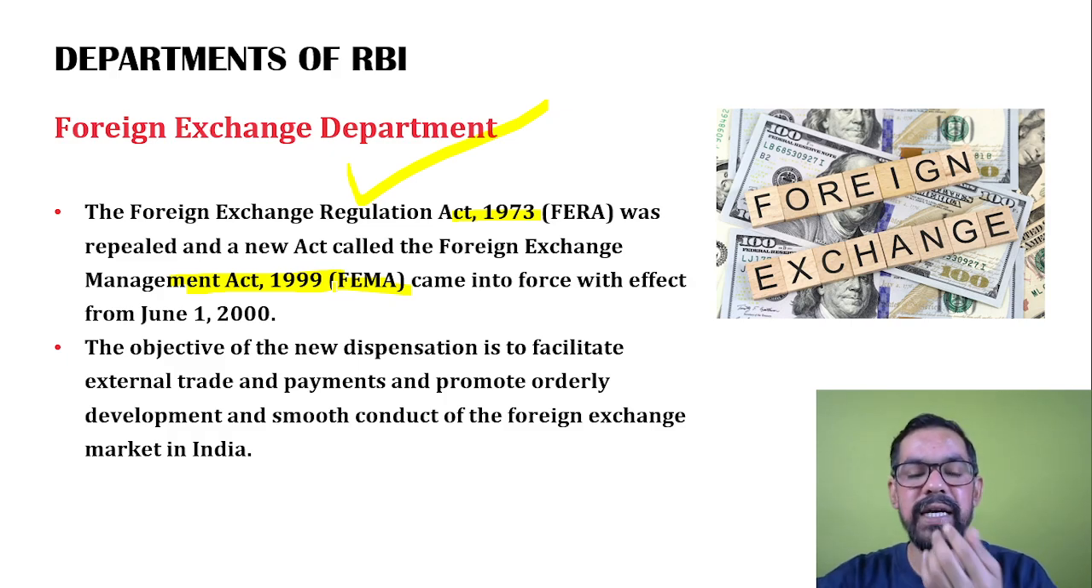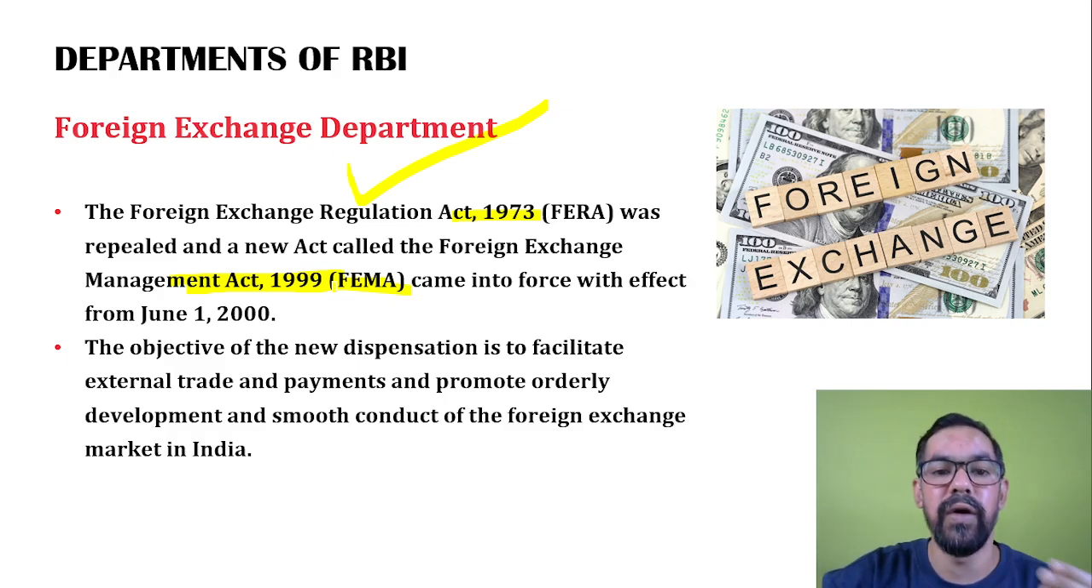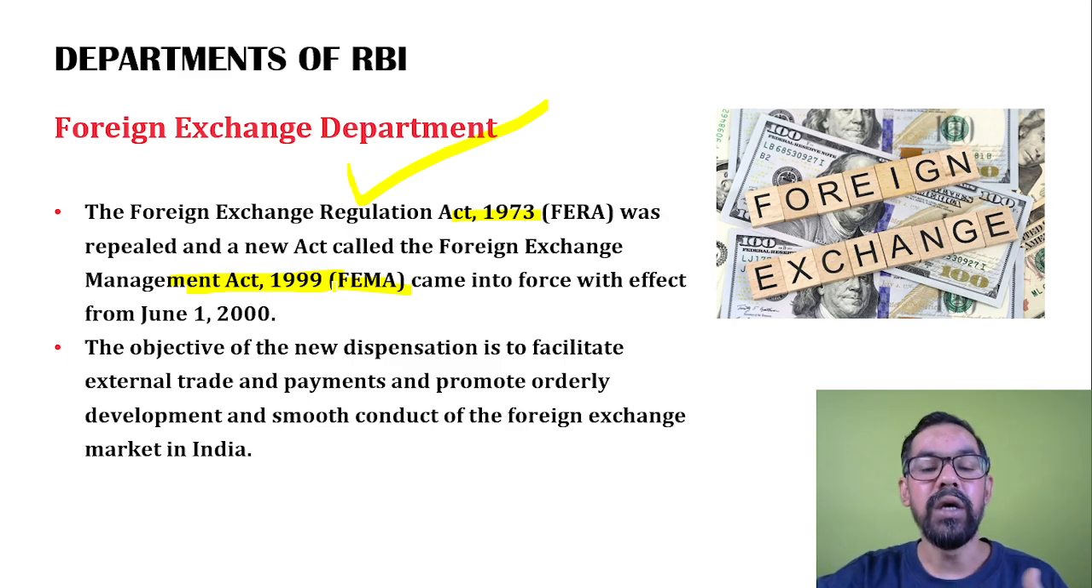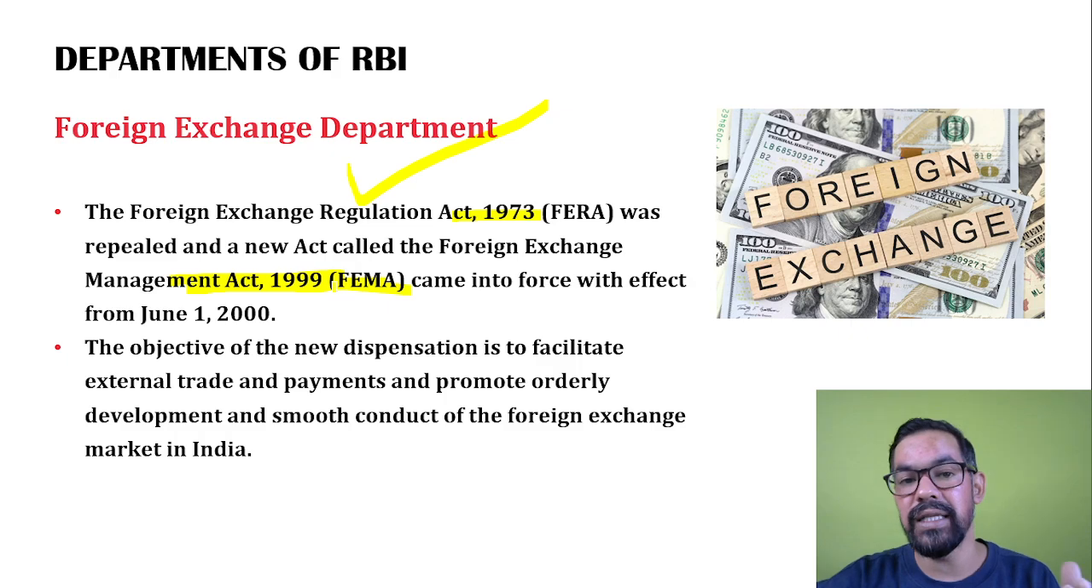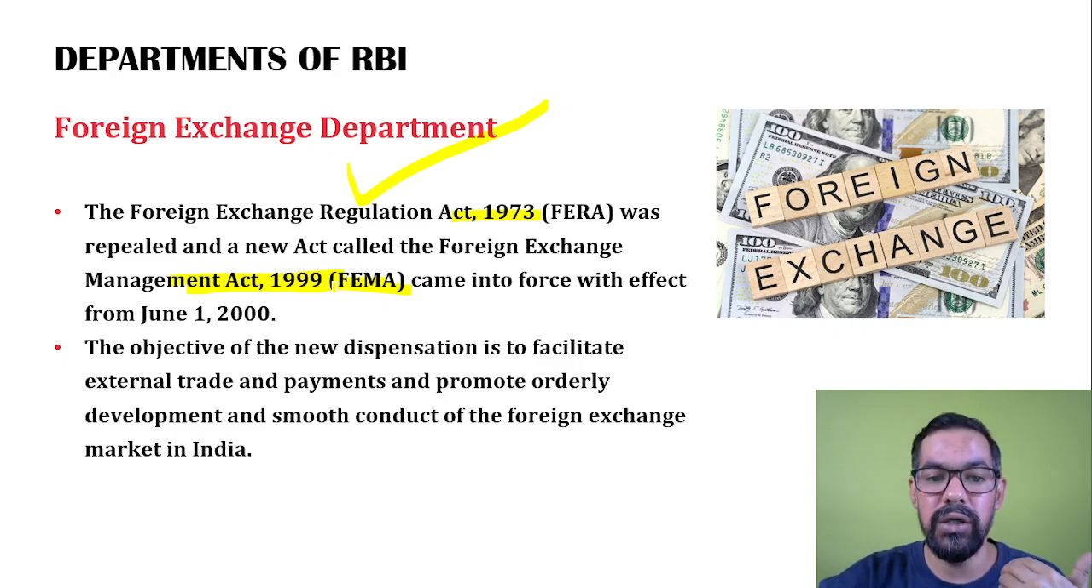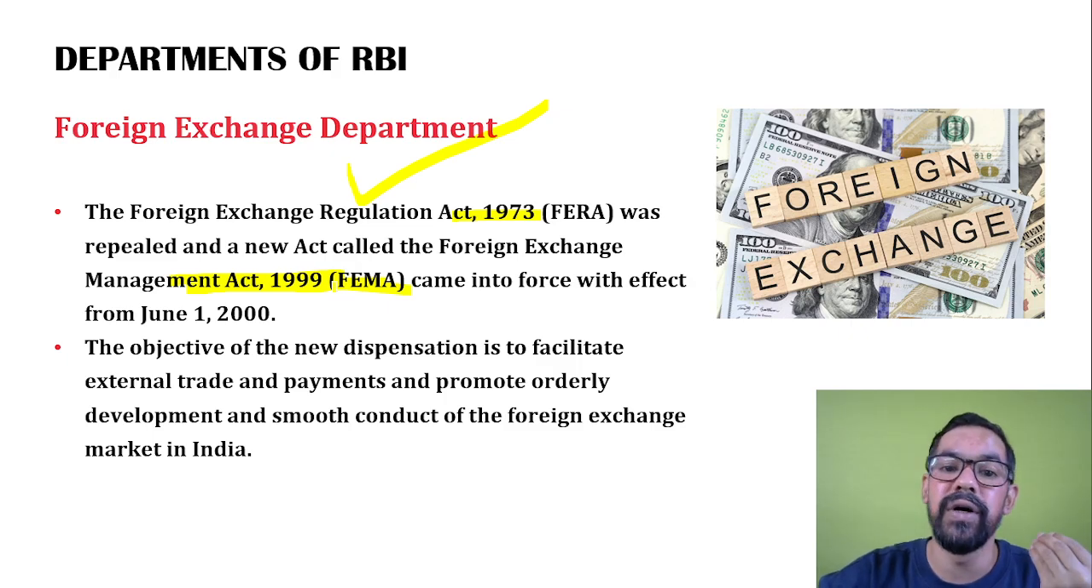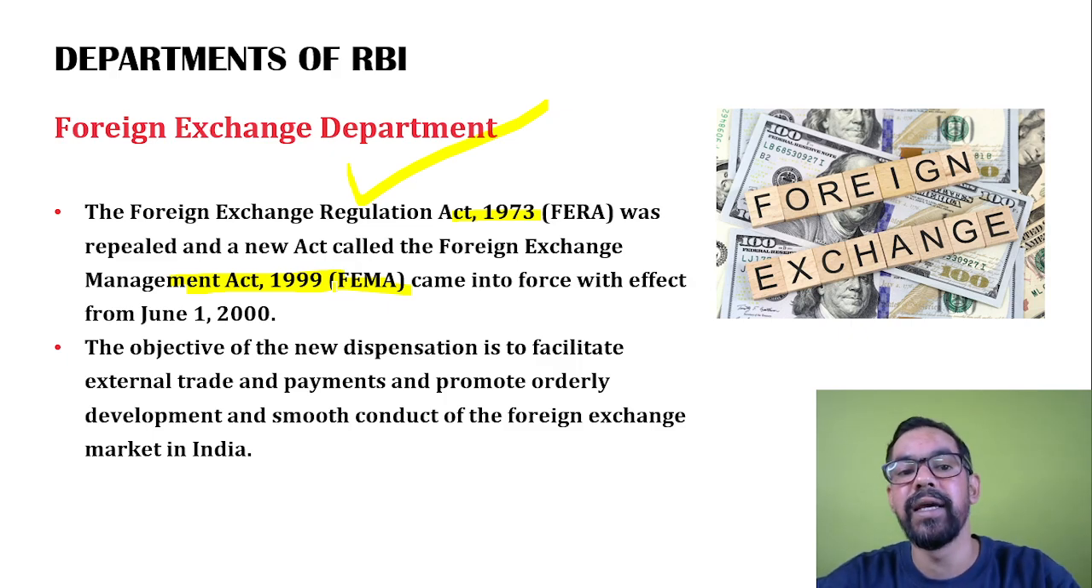Okay, so the objective is to smoothen the overall forex transactions in the Indian economy, and to give licenses to entities as authorized dealers. So if you have to exchange your currency into some foreign currencies, you can easily do that. Even to provide guidelines to these authorized dealers on how they will work, and to protect the interest of consumers who are dealing in the forex market.